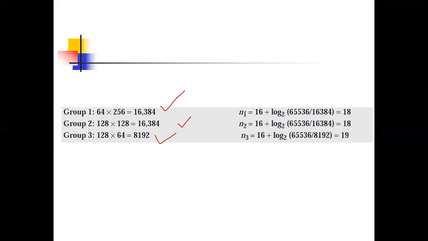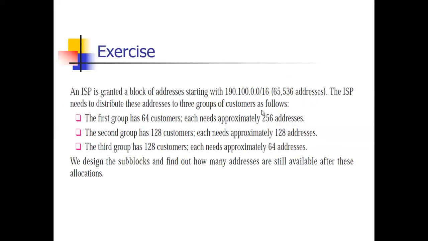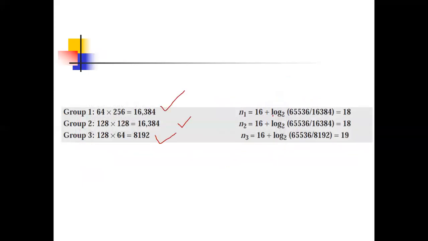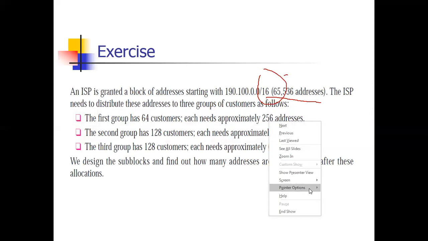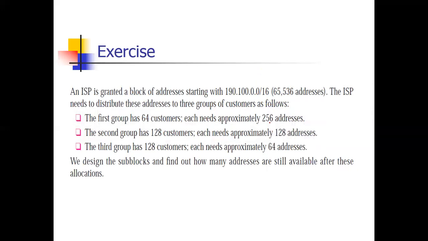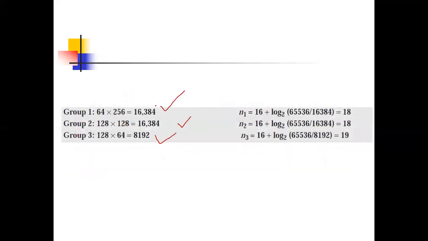Now, how to calculate the subnet network prefix length? The formula is n1 equals the given prefix length 16 plus log base 2 of capital N, where capital N means the total given addresses, that is 65536, divided by the addresses we have calculated, 16384. So we have calculated 18, 18, 19.